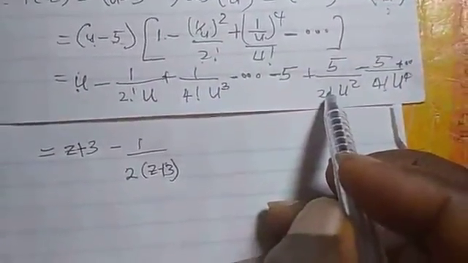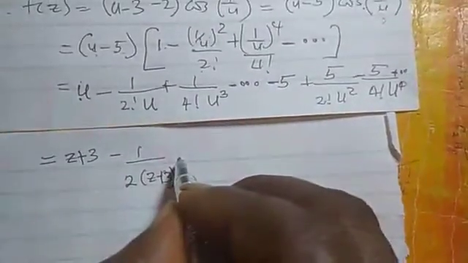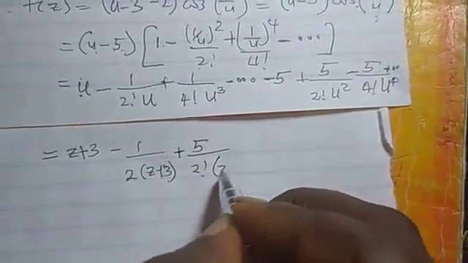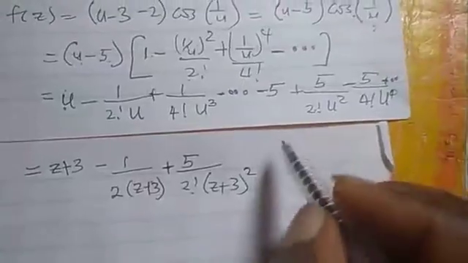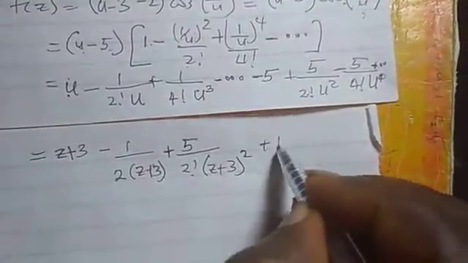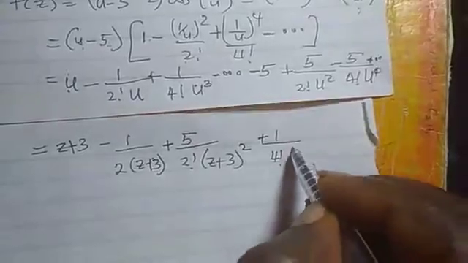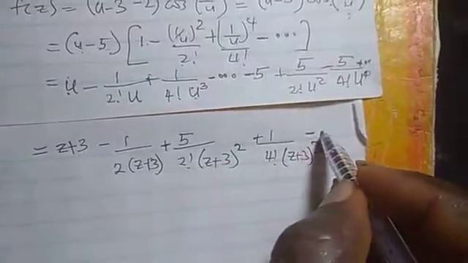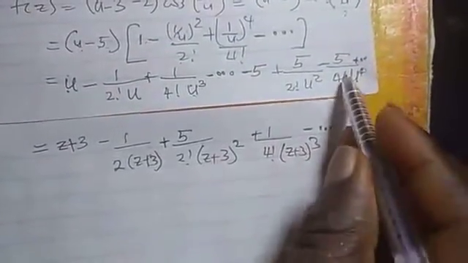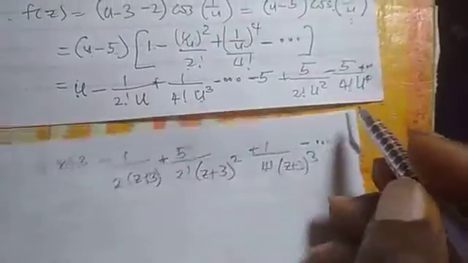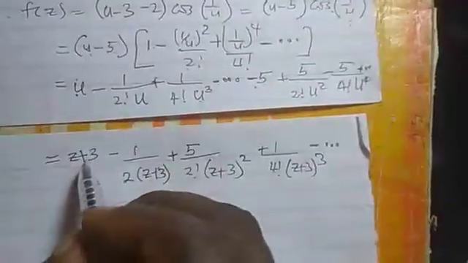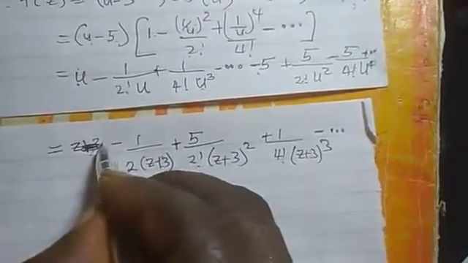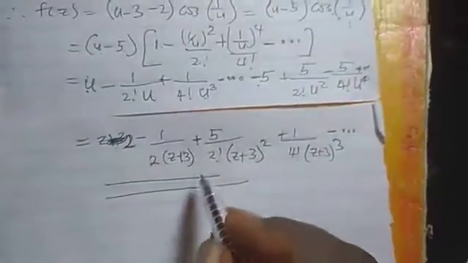Plus 5 over 2 factorial u squared, plus 1 over 4 factorial u cubed, that is (z plus 3) cubed, minus infinity. But there is minus 5 here, and if you add it to the minus 3, minus 3 minus 5 is minus 8. So this is the Laurent series expansion.